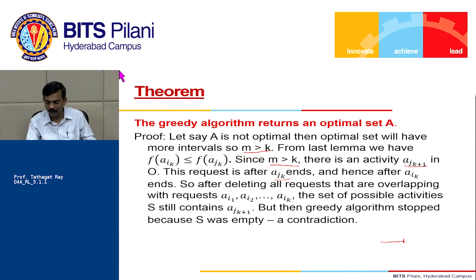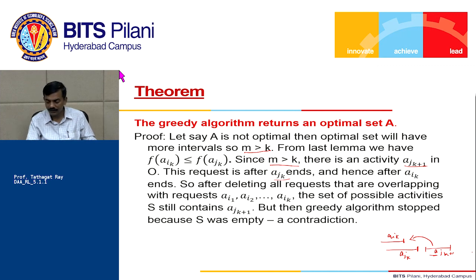So I have AIK. It is finishing somewhere here. AJK is going to finish later, right? The finish time of AIK is less than the finish time of AJK. We have proved that. And then I am saying that, okay, in my optimal set I got another activity AJK plus 1, right? Then this activity must be starting later than AJK, which means that this activity must be starting later than FAIK. That means these two activities are compatible.